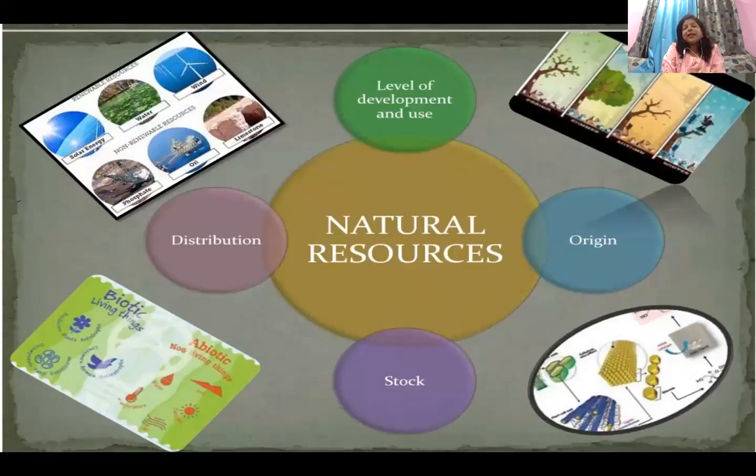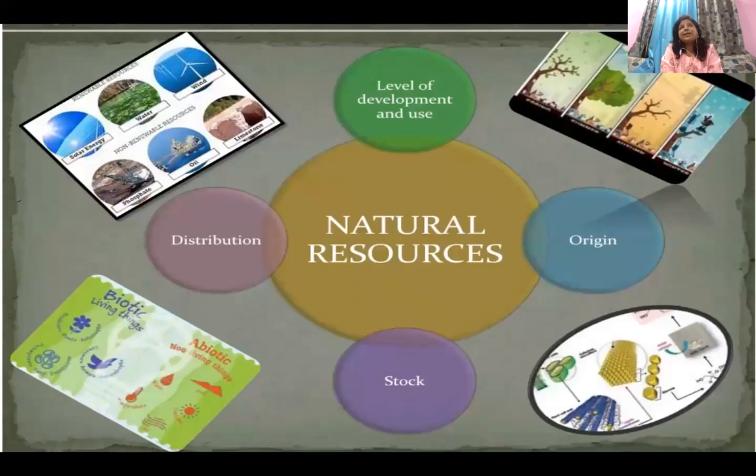Okay, so once again I am explaining what the factors are on the basis of which natural resources can be classified. First is your level of development and use. I just want every one of you to repeat after me. First is the level of development and use. Yes, Kabir. Second is origin. Third is stock. And fourth is distribution. So these are the four areas on the basis of which we are going to discuss the types of natural resources. Okay, so I'm proceeding further.